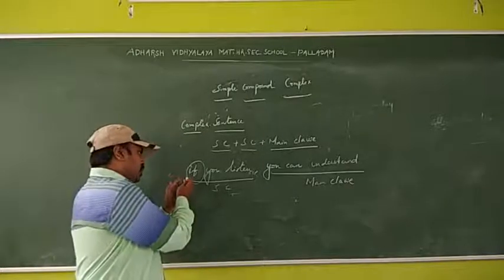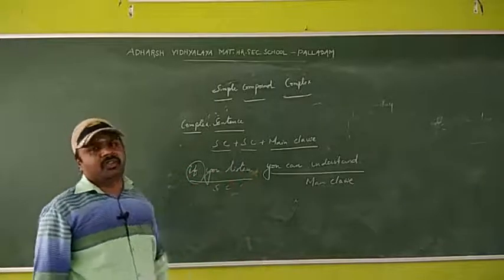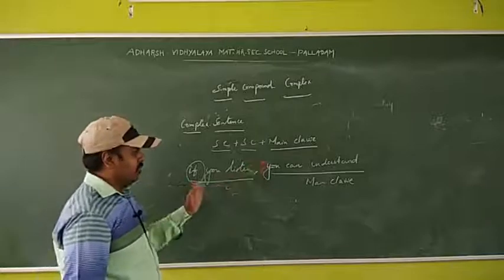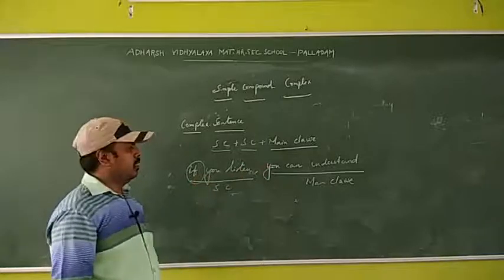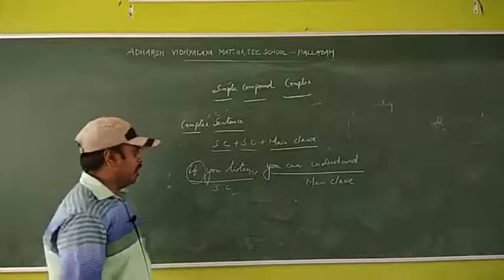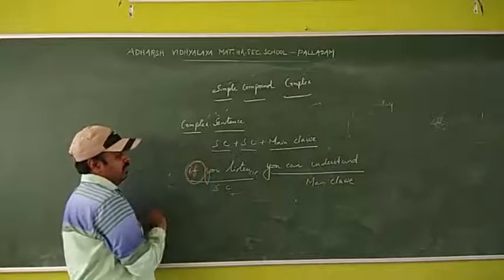Okay, we can use it in the beginning, or sometimes it joins the next sentence also. You can understand if you listen, it is also correct. So if you listen, you can understand, it is also correct. What is if? It is a subordinating conjunction.